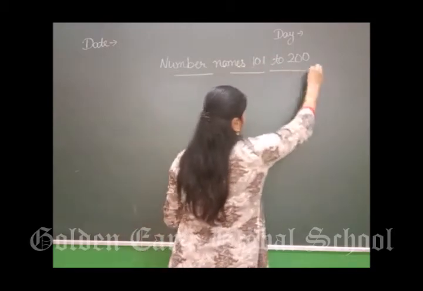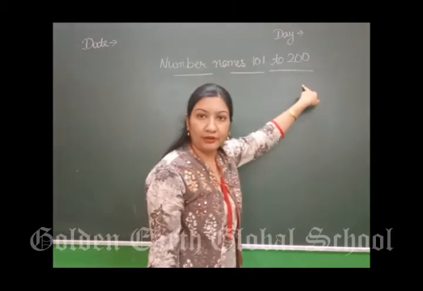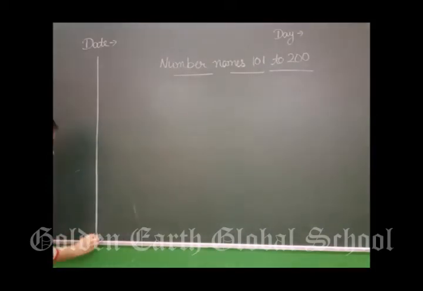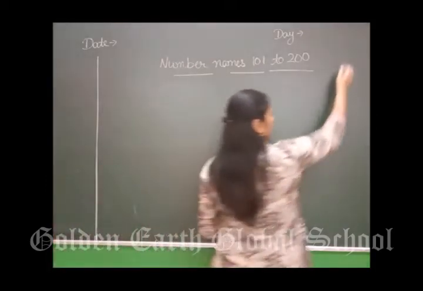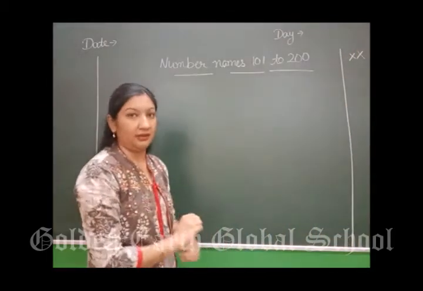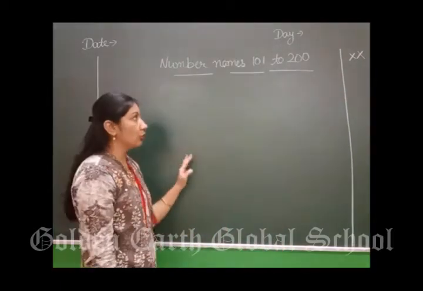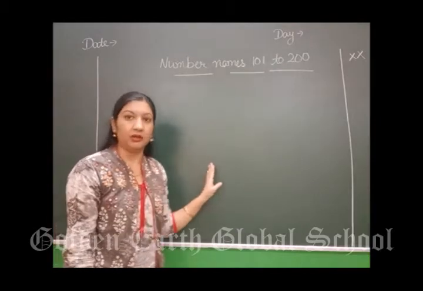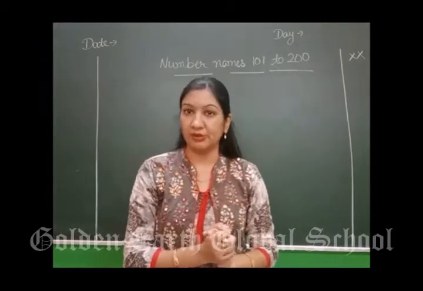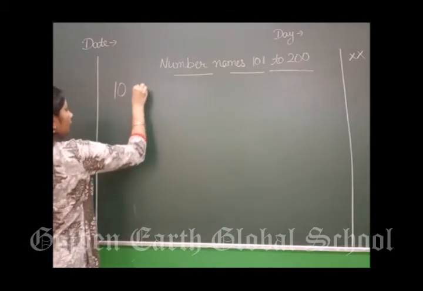Underline this heading. Write down the heading, number names 101 to 200, and underline it. Then on the left side there is a margin. On the right side also leave two boxes and draw the margin line. Right? Now we are going to start number names from 101. Till 100 you have done already, in the chapter numbers up to 100. Now we are going to start from the next, 101.